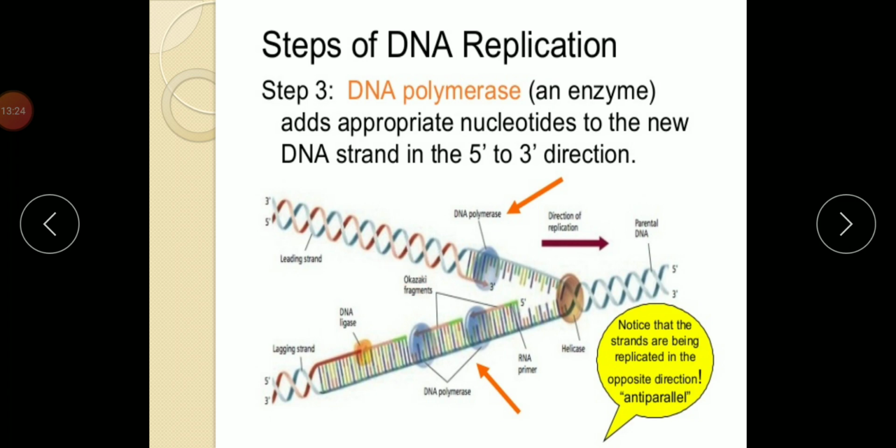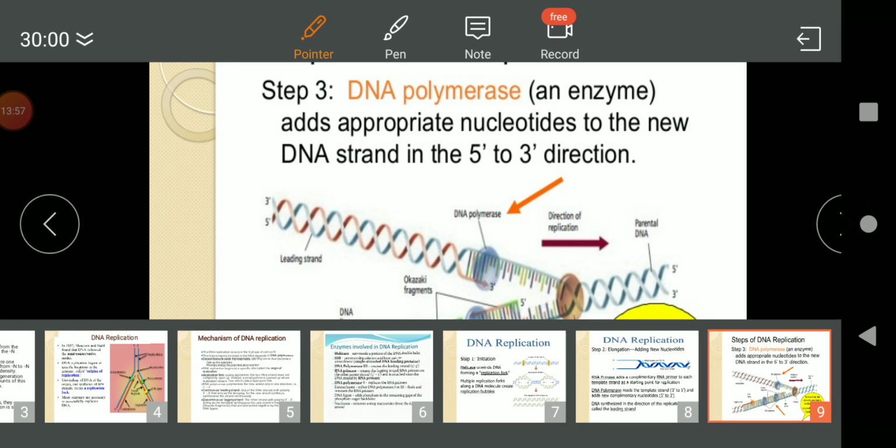So the old strand acts as a template strand. Template means a base, and the new strand which is produced on the older strand is the complementary strand. And both will be complementary to each other so that there will be hydrogen bonds between the nitrogen bases. And the nucleotides also have phosphodiester bonds between the adjacent nucleotides. So the new strand is always produced in the direction 5' to 3'.